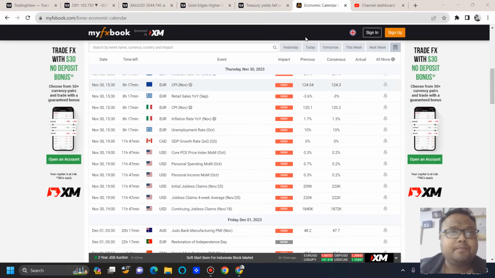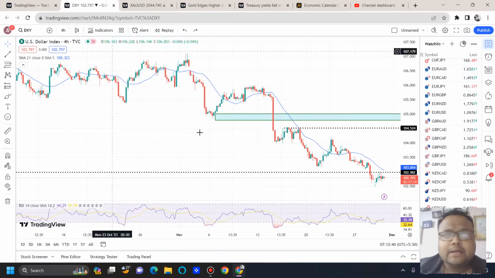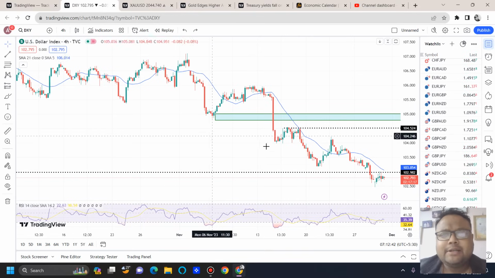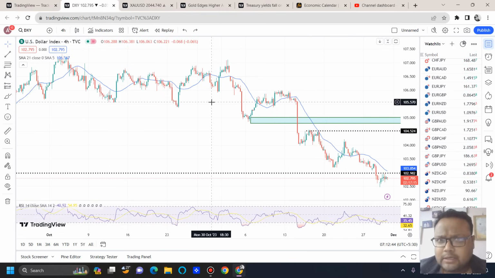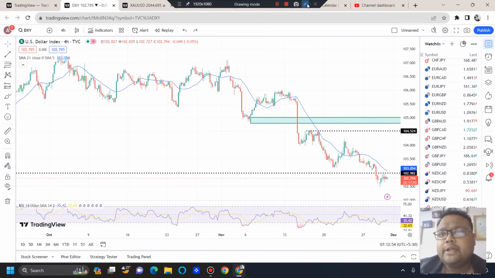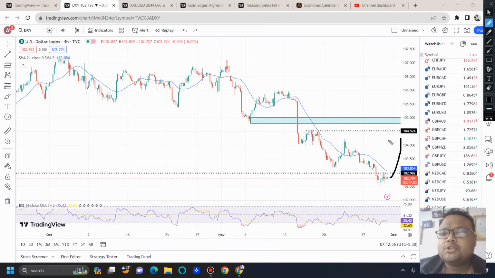Don't make the mistake. Okay, this is the chart of DXY, and as expected, DXY is going down. The market structure is bearish, so we can expect further downside. We need a big news, a big event that will come to the rescue of DXY, but right now there is no such news.